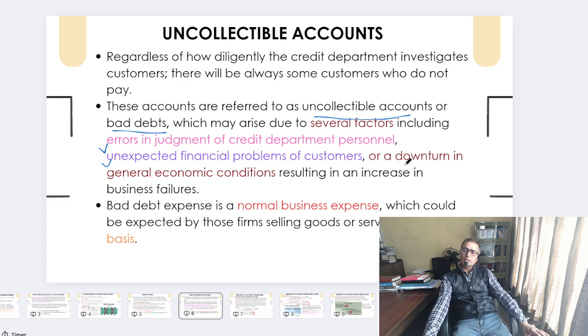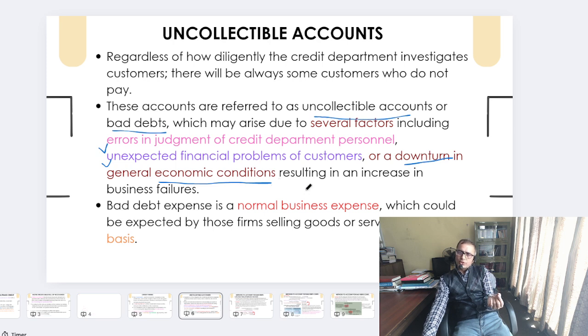We can also say a downturn in the general economic condition, which we are facing in Nepal these days, right? Because of political unrest and political instability, we don't have good business these days. So in this case you would have poor sales, and naturally you may face financial problems.